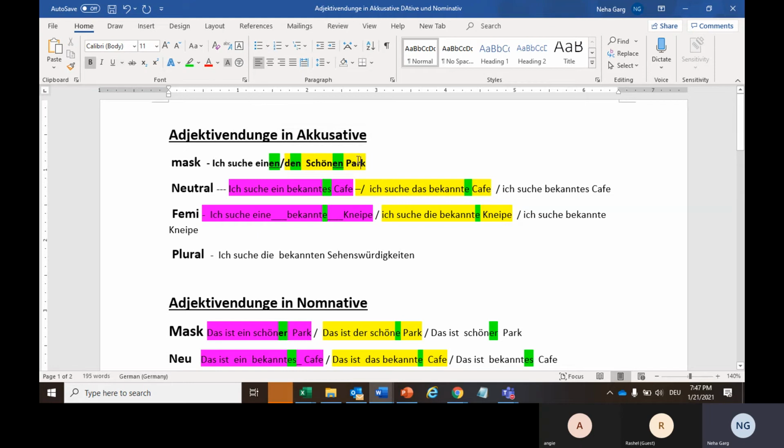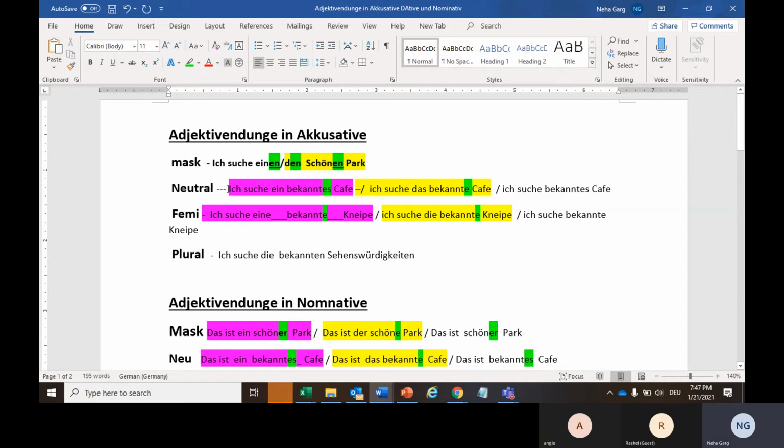So here, Park is basically accusative. What I am looking for is a park. So I will add the ending as per the accusative case. The accusative masculine case is always special. Be it bestimmt article or unbestimmt article, I will be adding an extra en, either with the unbestimmt article, the bestimmt article, or with no article at all. So: ich suche einen schönen Park, ich suche den schönen Park, and ich suche schönen Park. So en with all the cases.